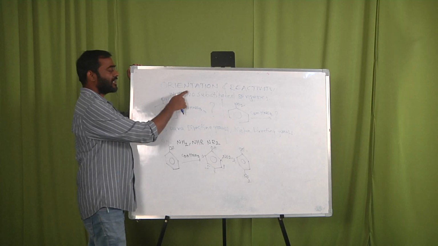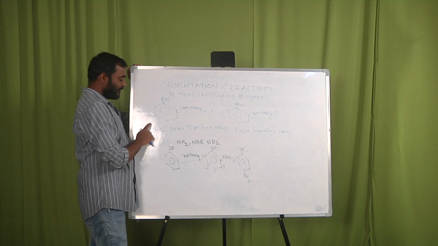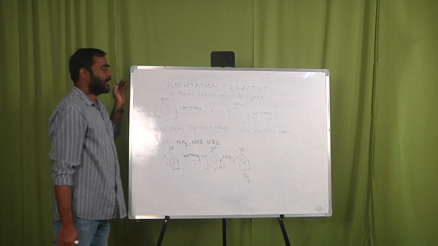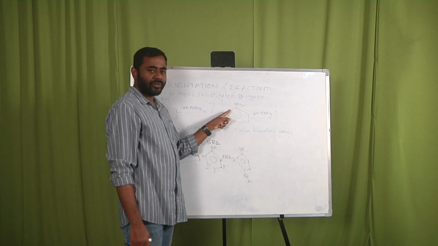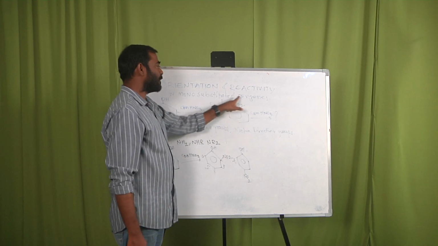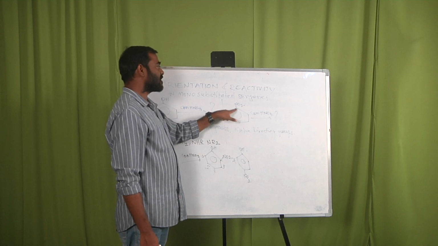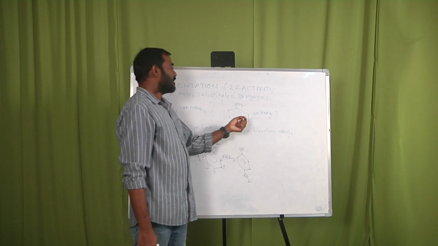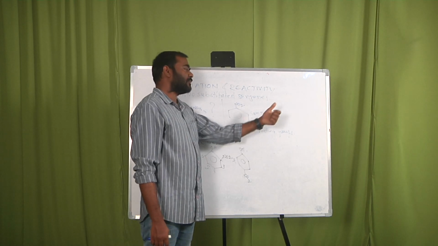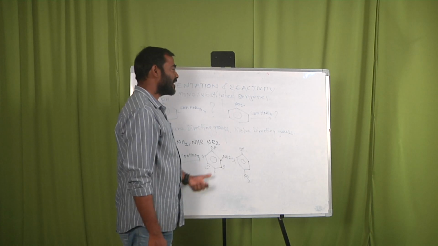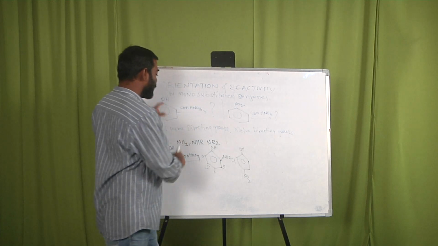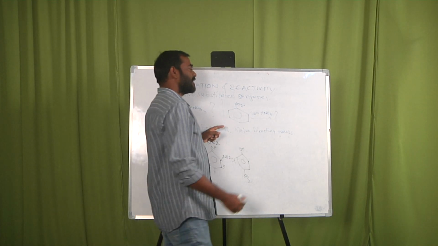This is about orientation when the monosubstituted benzene has an ortho para directing group. Now coming to nitrobenzene. The nitro group is substituted on the benzene, that's why it is called monosubstituted benzene. So let's discuss why this nitrobenzene gives a meta directing product, or meta product. See, here I am writing. Actually it is not giving the ortho para product. It is giving the meta directing product.